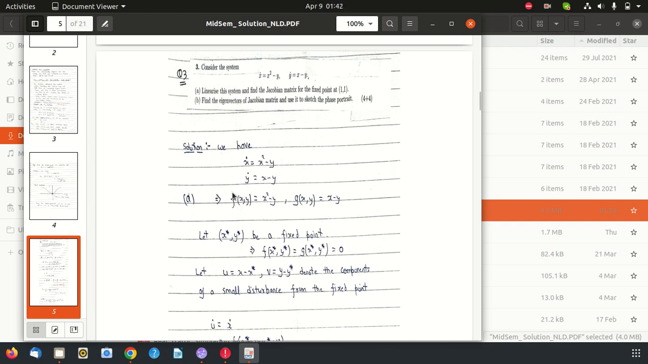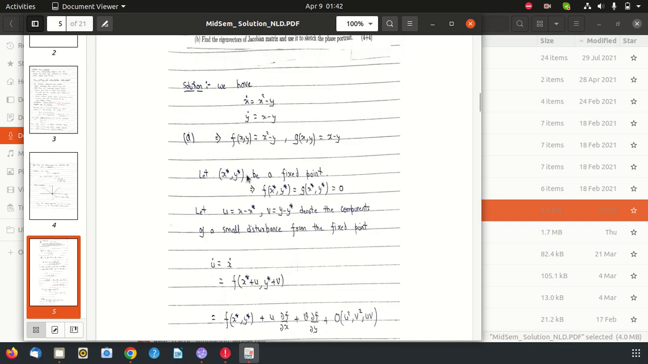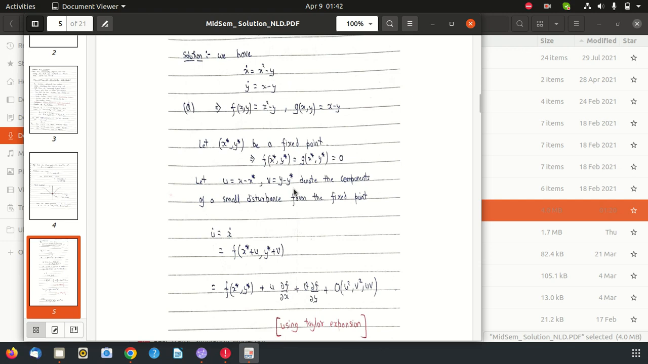So we have the given system. f of x, y is x square minus y and g of x, y is x minus y. So let x star, y star be the fixed point. Since x star, y star is a fixed point, the functional value at the fixed point should be 0. Now let's consider the small disturbance around the fixed point. Let u and v denote the components of a small disturbance from the fixed point.